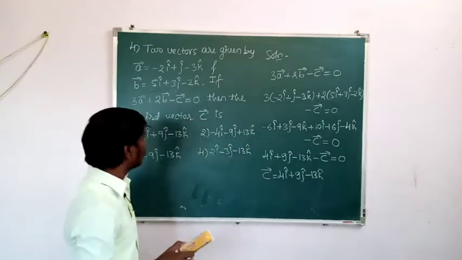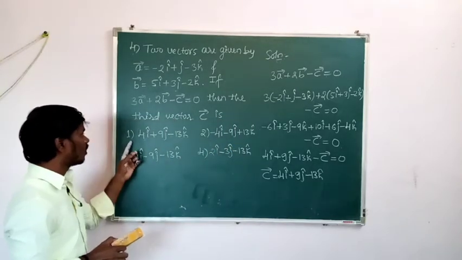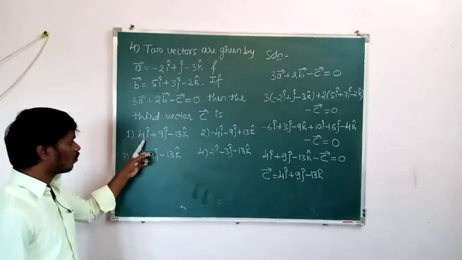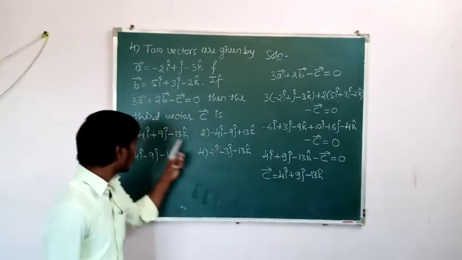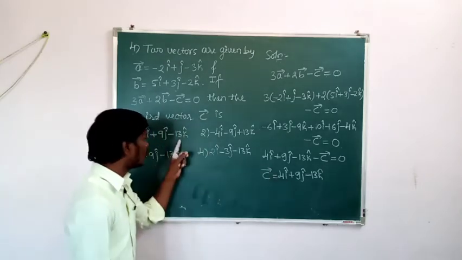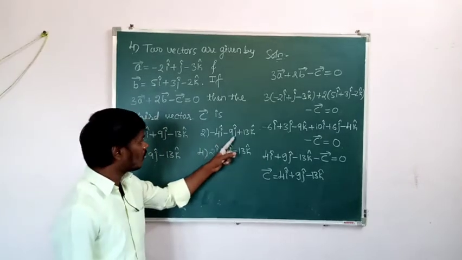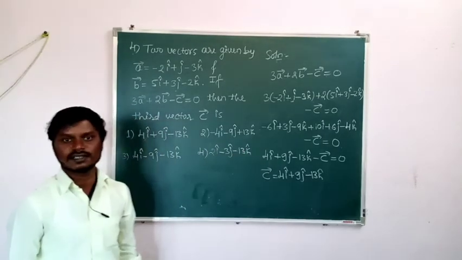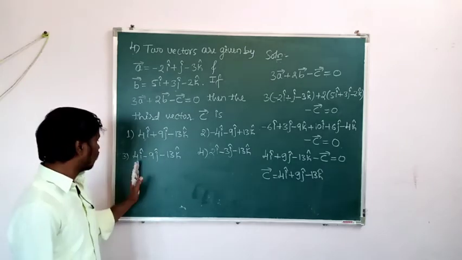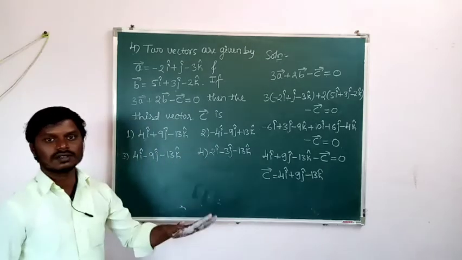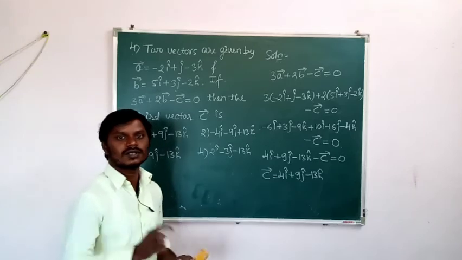So which is the correct answer here? So first one is the correct answer. See here, 4i is there, plus 4i plus 9j and minus 13k. Then second option is wrong because minus 4i minus 9j plus 13k is there. It is wrong. Okay. Then third one and fourth one also wrong. Then which is the correct option? First one is the correct option.